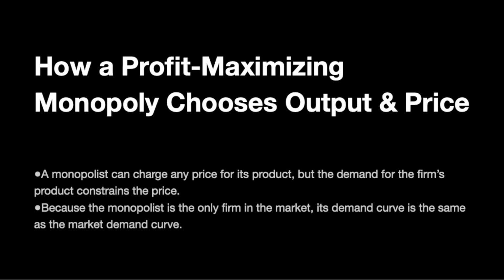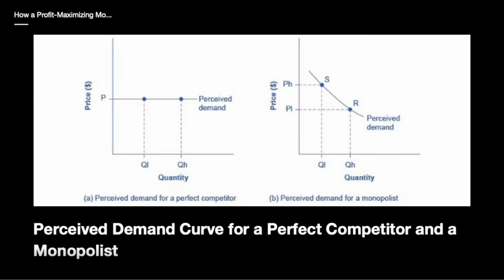How a profit maximizing monopoly chooses output and price. A monopolist can charge any price for its product, but the demand for the firm's product constrains the price. Since the monopolist is the only firm in the market, its demand curve is the same as the market demand curve. The perceived demand curve for a perfect competitor and a monopolist.